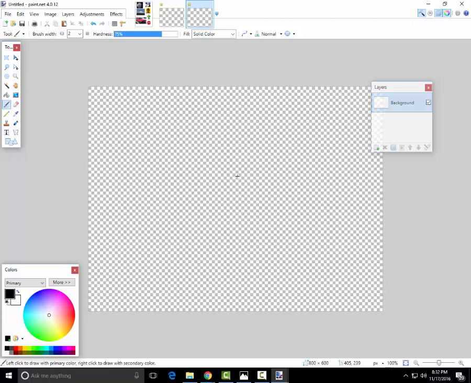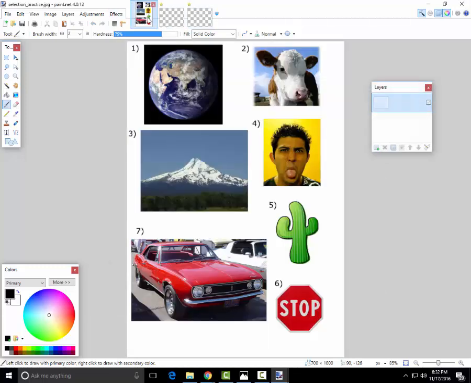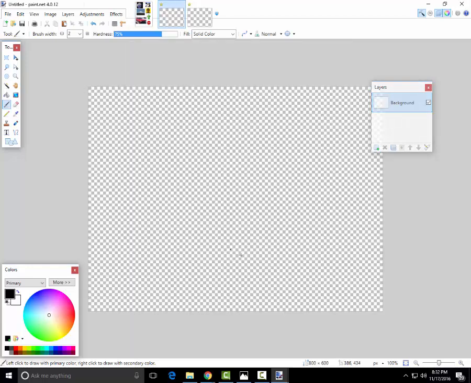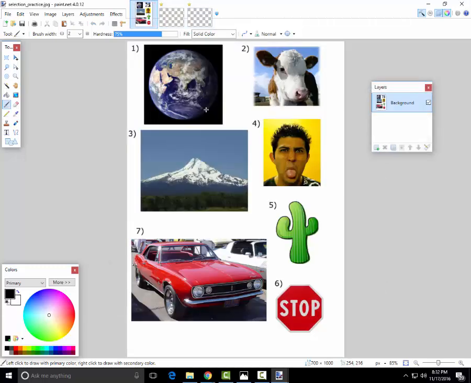Okay, so we have three. We have our original set of photos here. This is like a scratch file. And this is where we're going to store all of our final images, with each picture on a separate layer. Now we're going to do 3 of these, and the rest I'll leave for you to do on your own. So let's get this here.